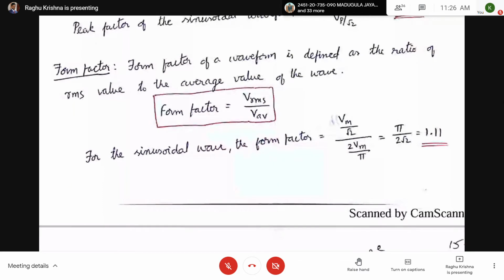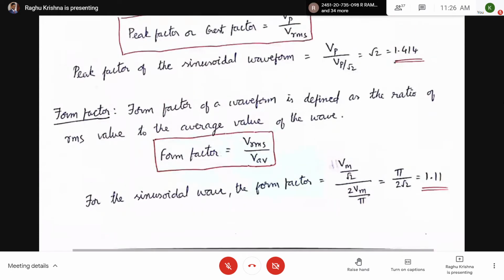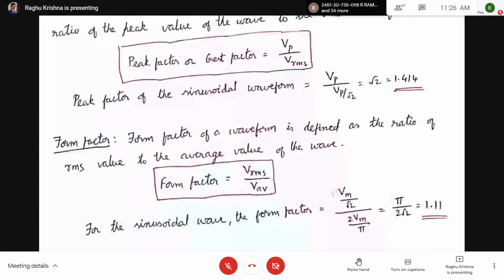For other waveforms, the form factor will be different. For the sinusoidal waveform, the form factor is 1.11. Any doubts in peak factor and form factor? Peak factor is equal to peak value divided by RMS, Vp by Vrms. Form factor is Vrms by V average.